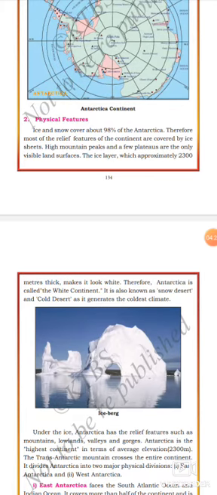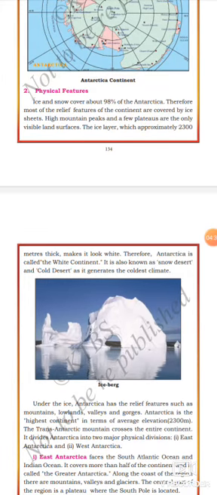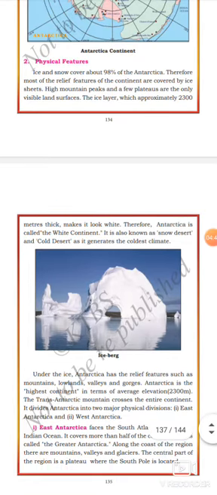Ice and snow cover about 98% of Antarctica. Therefore, most of the relief features of the continent are covered by ice sheets. Listen, high mountain peaks and a few plateaus are the only visible land surface. What will be visible on the land surface in the Antarctica continent? High mountain peaks and few plateaus are the only visible parts in Antarctica.